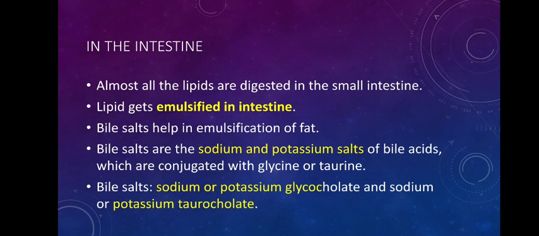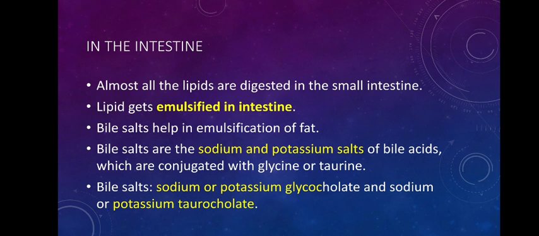So that's the digestion of lipid in the stomach. Both in the mouth and in the stomach, lipid digestion doesn't take place except for the digestion of tributyrin that is present in the butter. Except for that, not much digestion of lipid takes place. That means almost all the lipid that you have eaten will be digested in the intestine only.